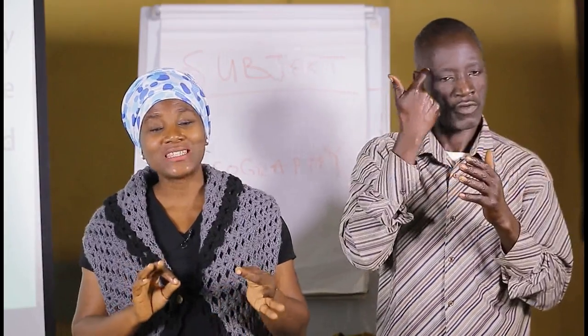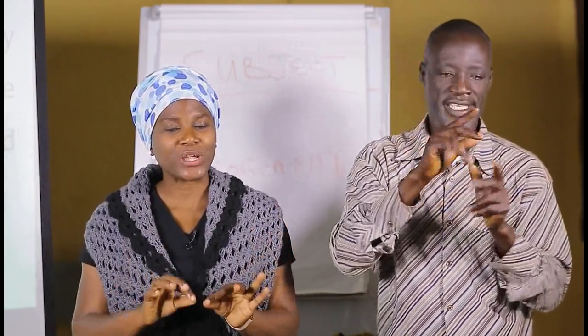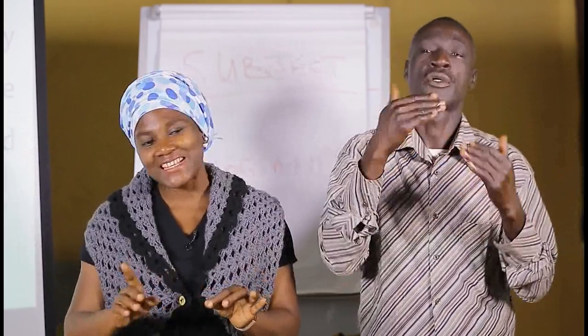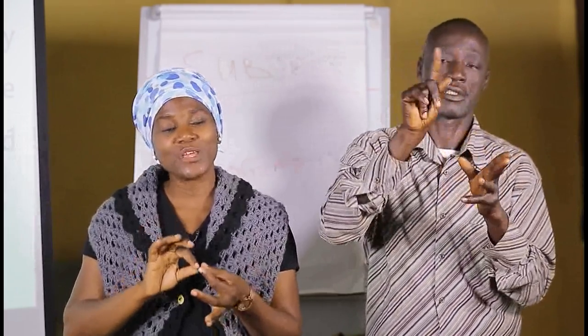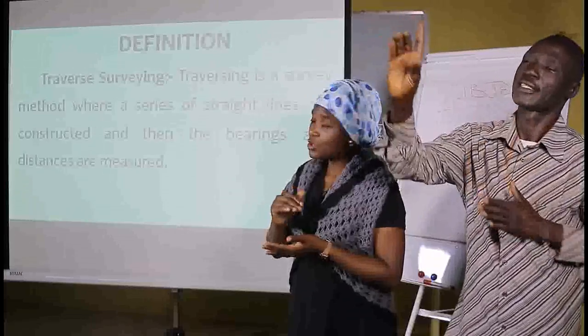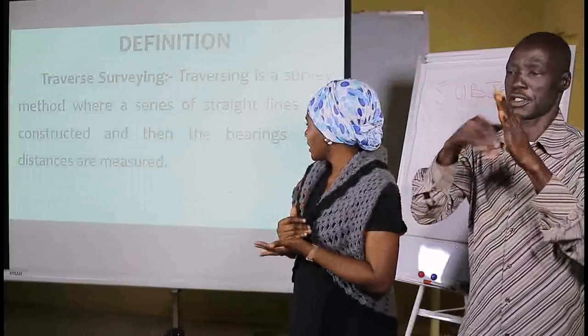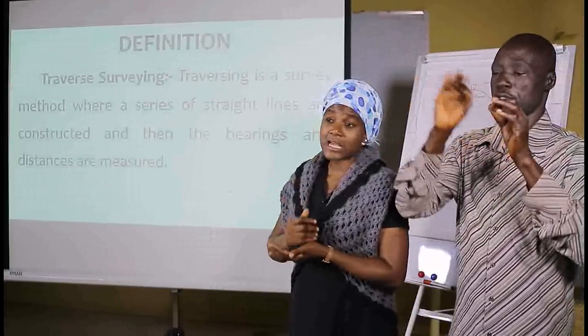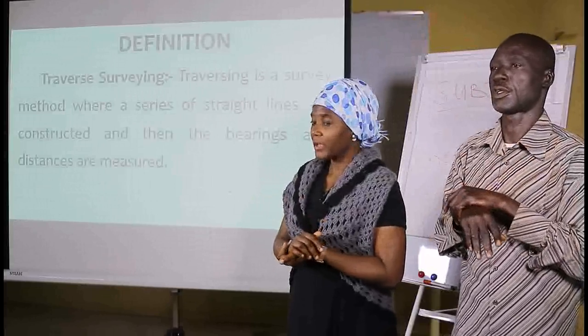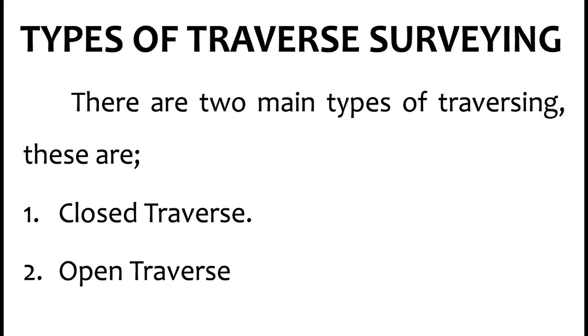For emphasis, we said you pick a station, that is points, and then you have legs or lengths. The points are measured, giving you bearings, which is in degrees, and the legs are measured in meters, giving you distance. So when you're conducting a traverse survey, you take a bearing and then you take distance measurements, all right? And then we said that we have two main types of traverse surveying, the closed traverse and the open traverse.